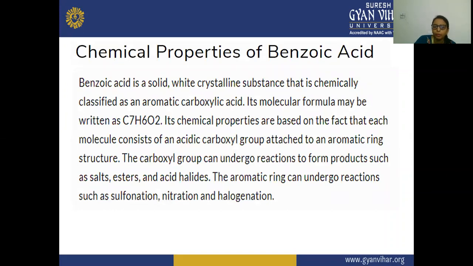The chemical properties of benzoic acid. Benzoic acid is a solid white crystalline substance that is chemically classified as an aromatic carboxylic acid.